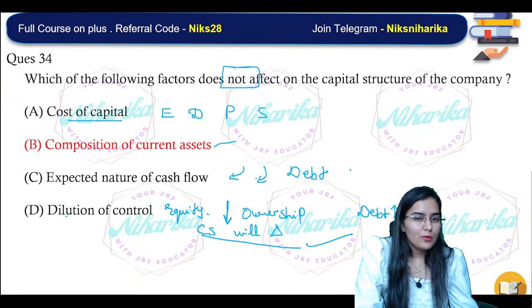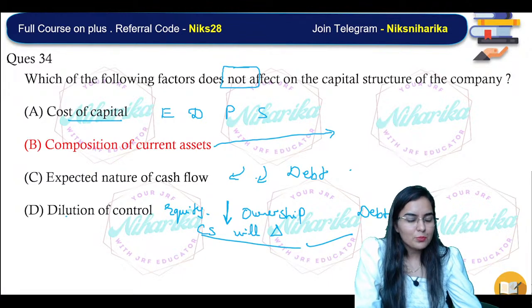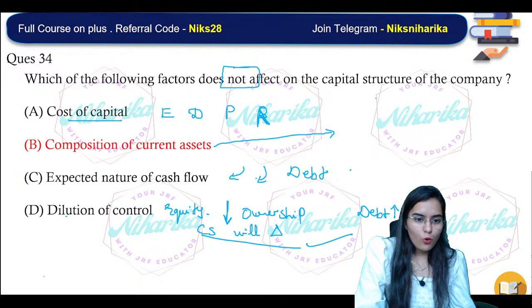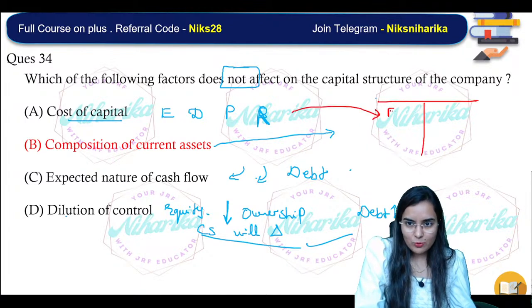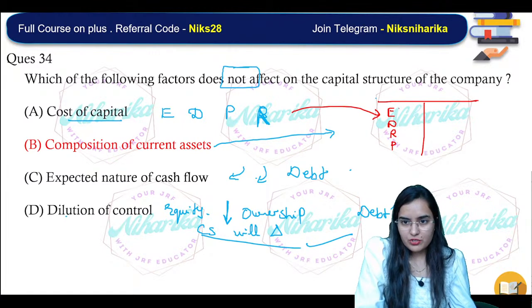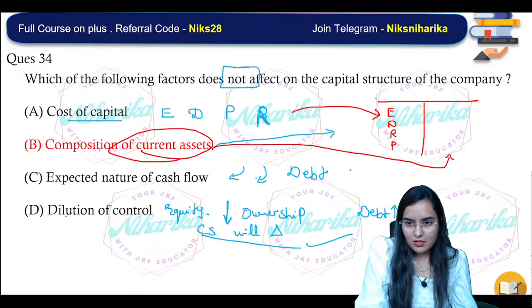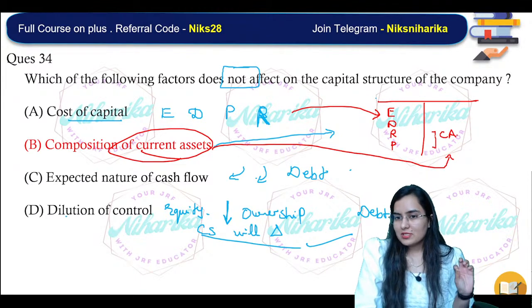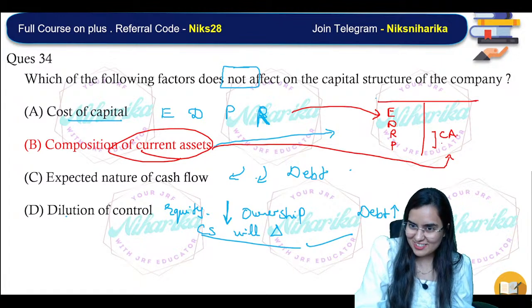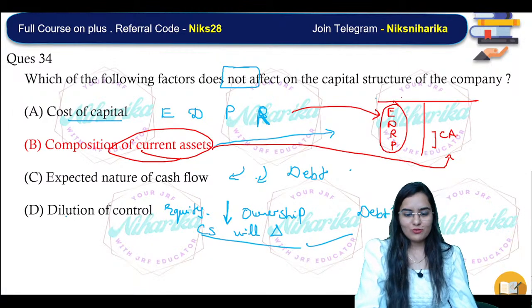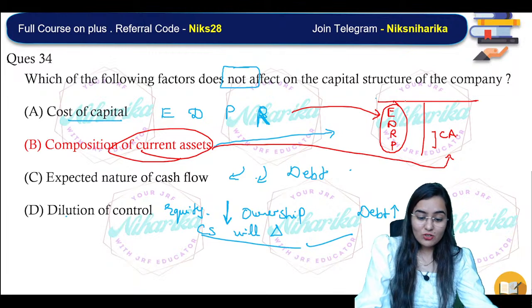Composition of current asset. Will current asset impact the equity, debt, preference share, or any reserves? नहीं, ये सारे के सारे, all of them actually come on the liability side. Equity, debt, reserves, and preference share come on the liability side, whereas current assets come on the asset side. Okay, so इसका composition कुछ भी हो, whatever amount is in bank, whatever amount is in cash, it does not matter. It will not impact the left hand side of the balance sheet. Yes or no?